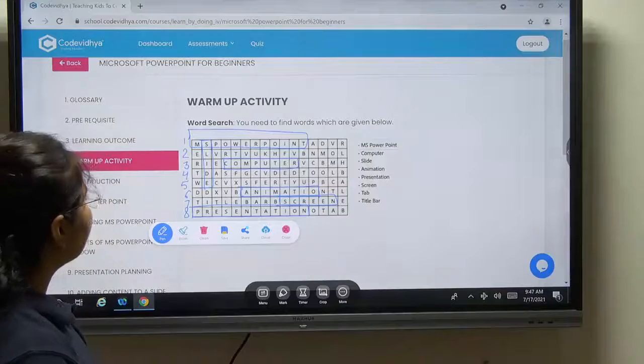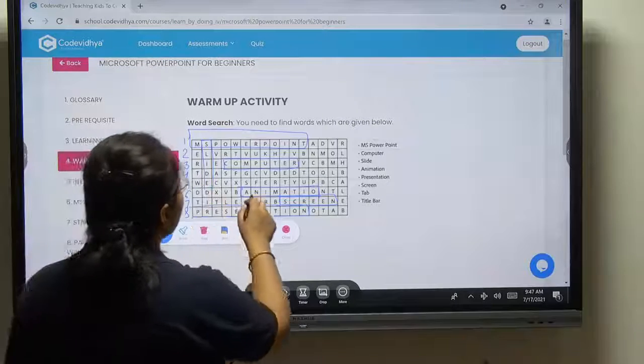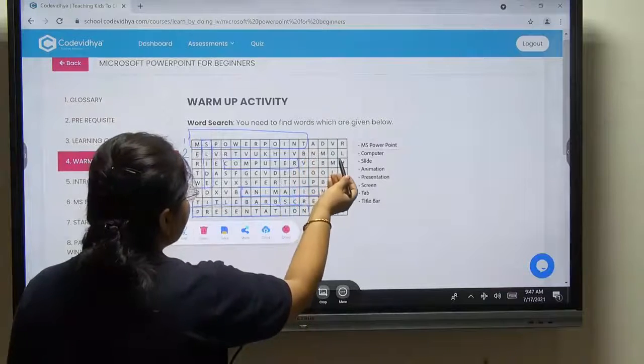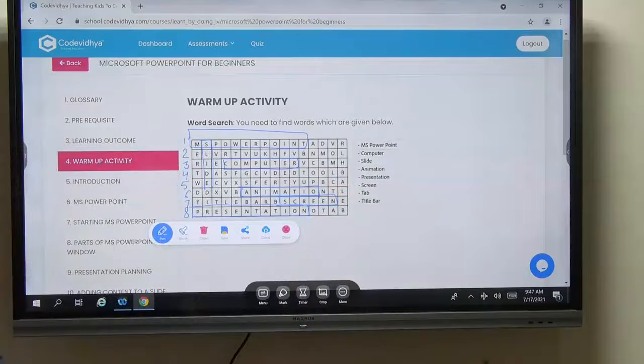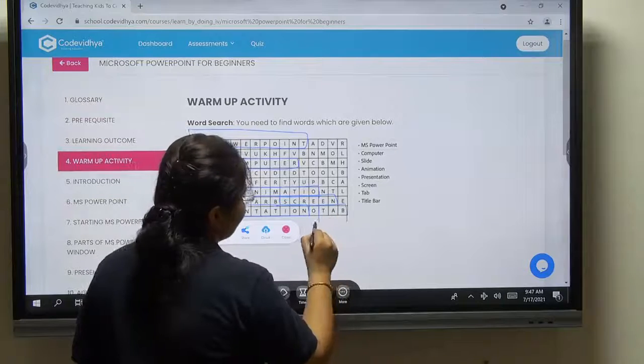Next, tab. Tab I can find. Where is tab? Try to find out, students, with me. Anyone able to find tab? TAB, tab. Write your answer. Pratishtha is saying in 8. Very good, Pratishtha. So here is tab.